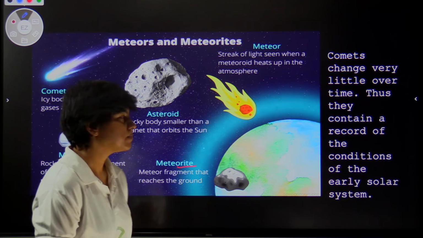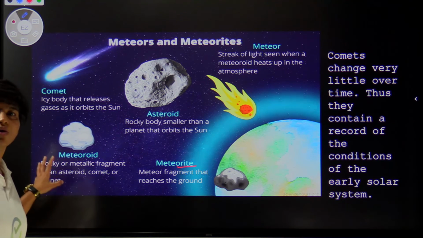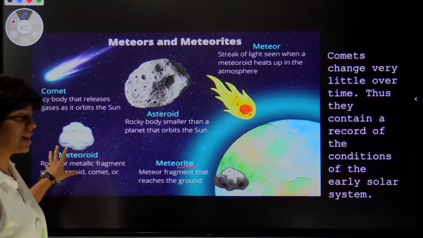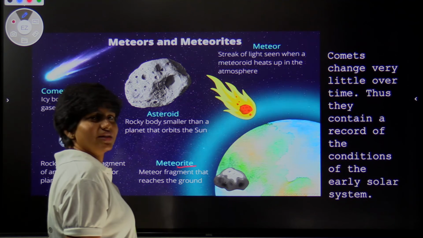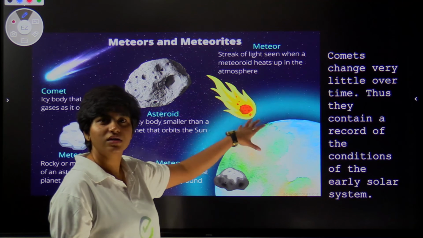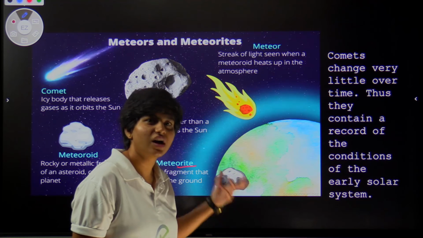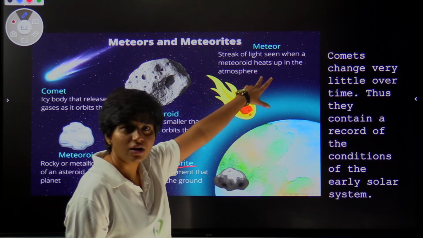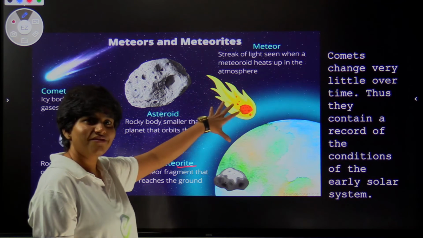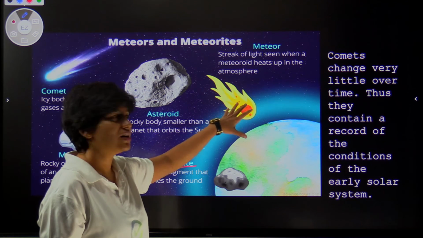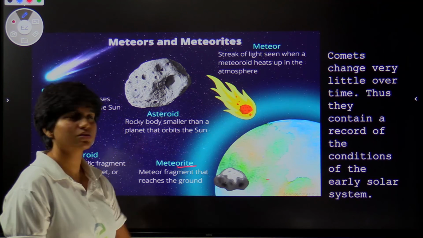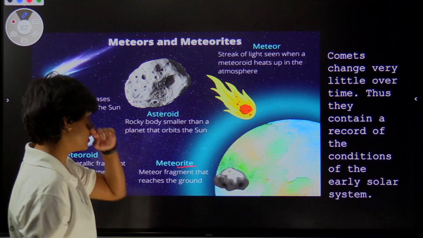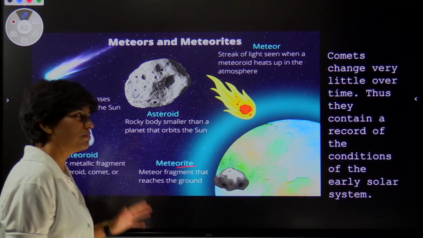So to repeat, a meteoroid is a metallic rocky fragment from space, a leftover. When this meteoroid enters Earth's atmosphere and burns up, forming a tail-like thing, it's called a meteor. And the same meteor, if it survives the travel and hits the Earth, then it's called a meteorite. All right. Now we know the difference between meteoroid, meteor, and meteorite.